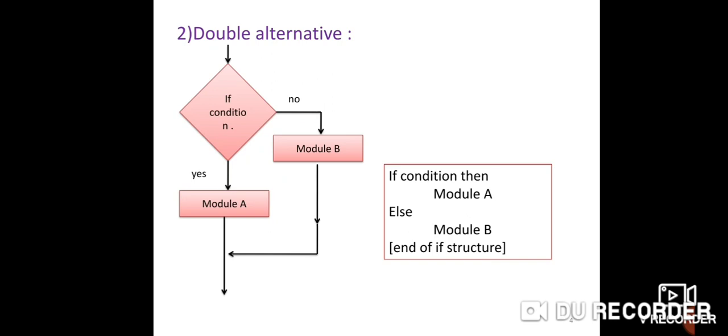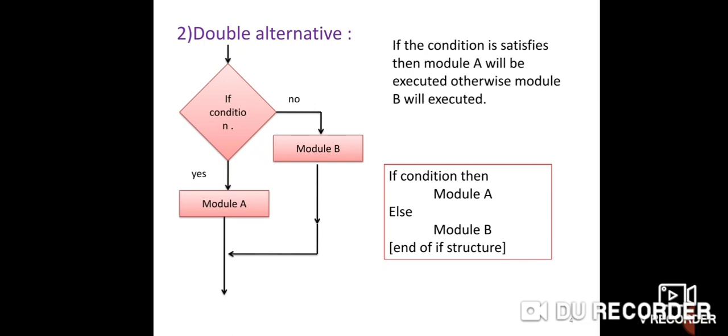In double alternatives, we get output for both conditions. See in the flowchart: if the condition is true, we get the output of module A, and if the condition is false, we get the output of module B. This has the form: if condition, then module A, else module B.